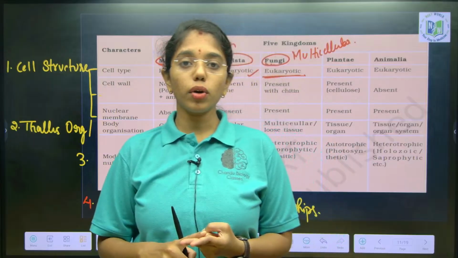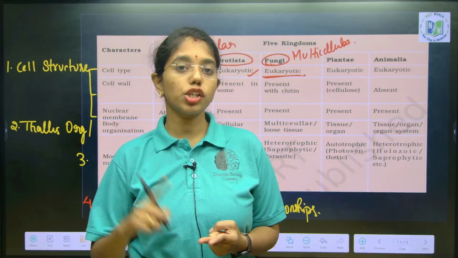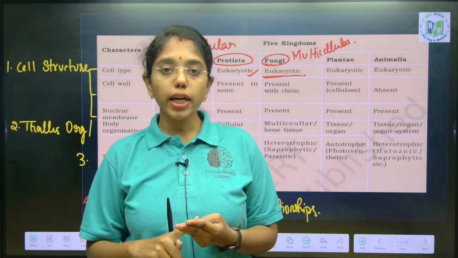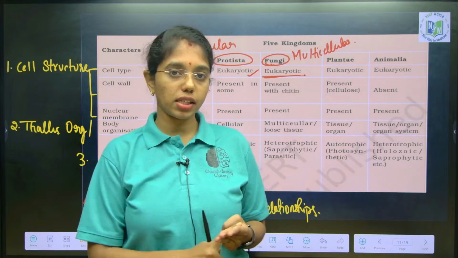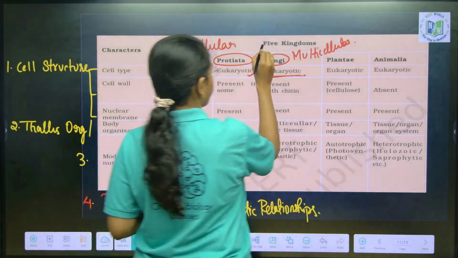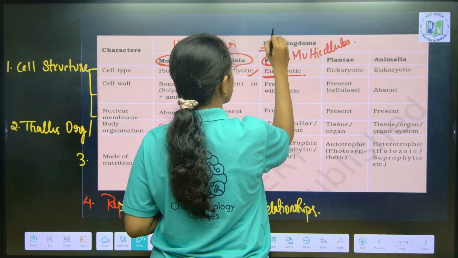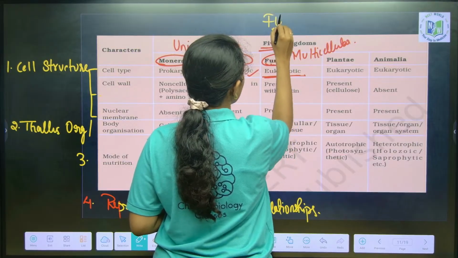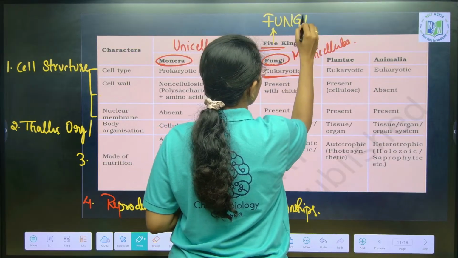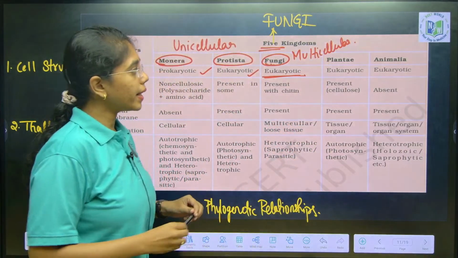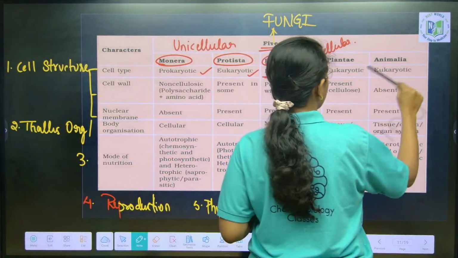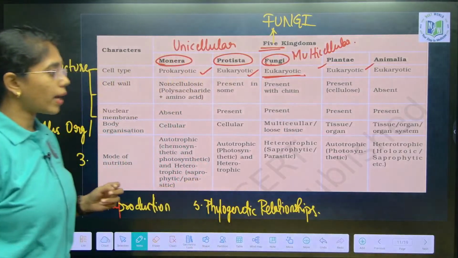New kingdom included in 4 kingdom system of classification is monera. New kingdom included in 5 kingdom system of classification is fungi. Got it? Plantae again eukaryotic, Animalia again multicellular eukaryotic.